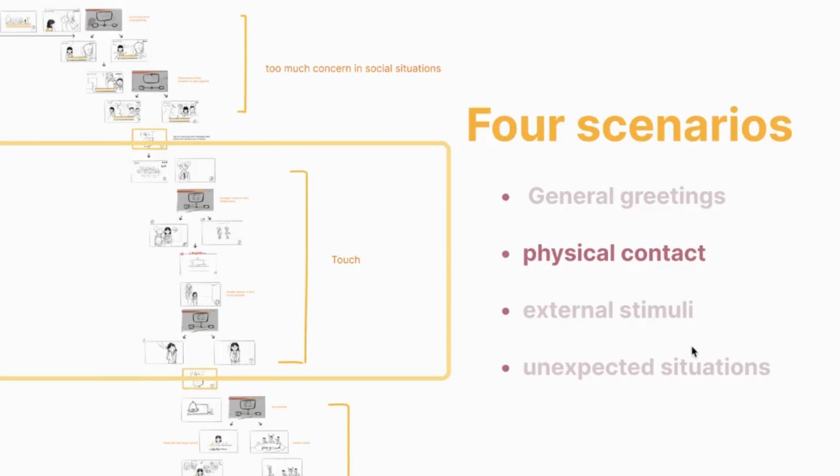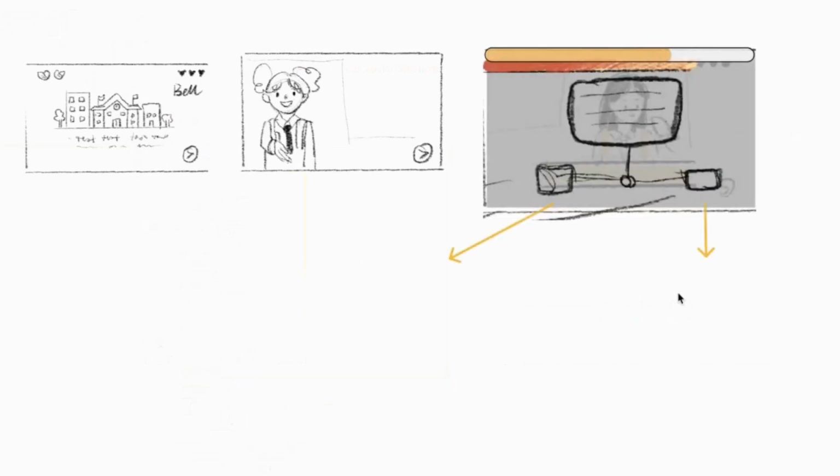Then comes our second scenario, physical contact. Amy gets off the bus and walks towards the school when a new classmate extends a hand to introduce herself to Amy. Faced with a stranger, Amy can choose to greet or ignore.